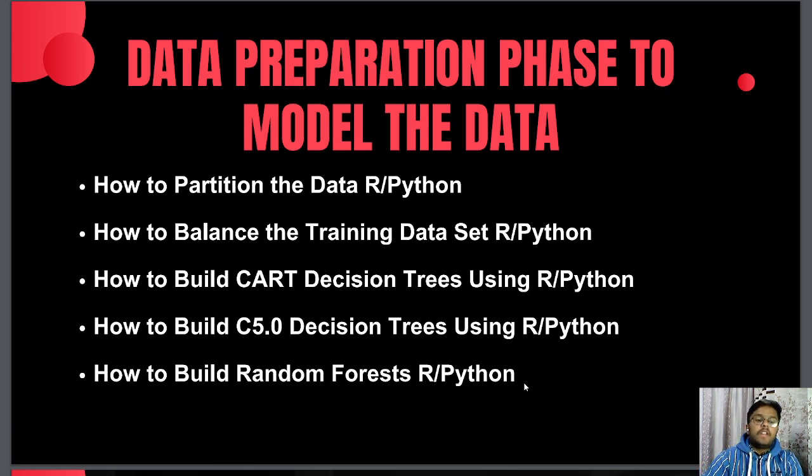In this, we learn how to partition the data in R and Python, how to balance the training datasets in R and Python, how to build a CART decision tree using R and Python, how to build a C5.0 decision tree using R and Python, and how to build a random forest in R and Python.